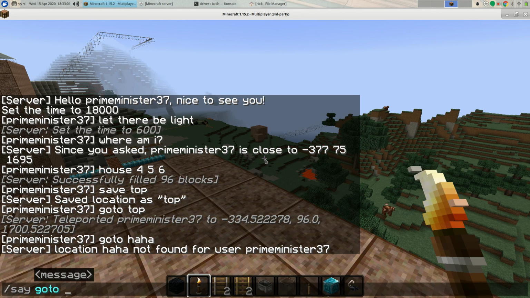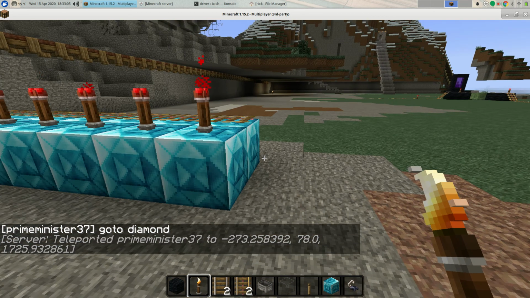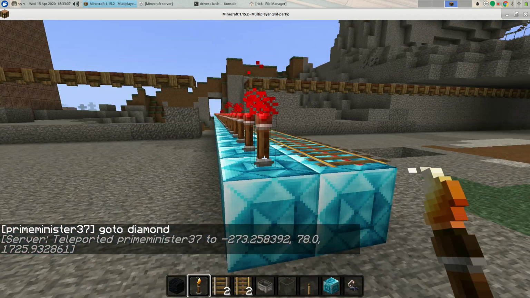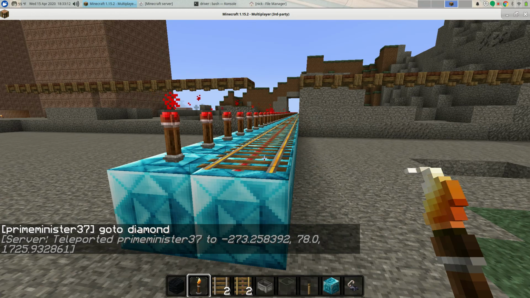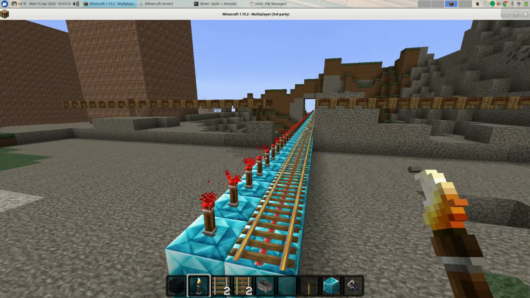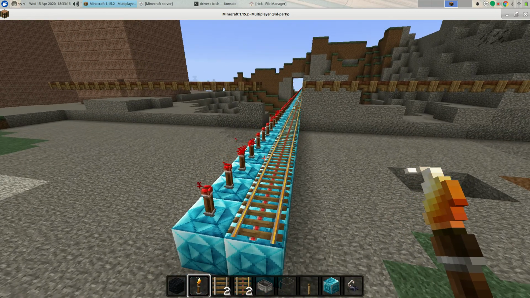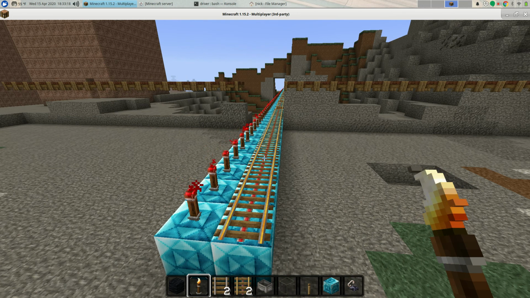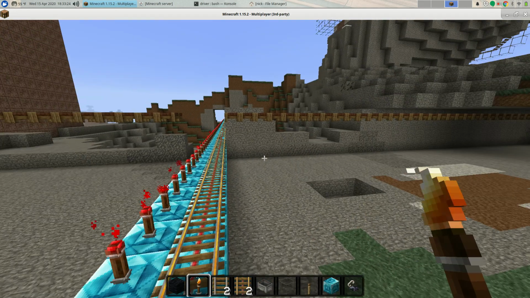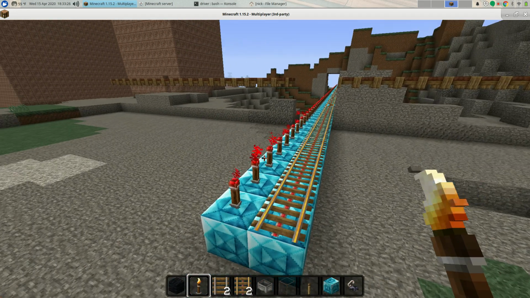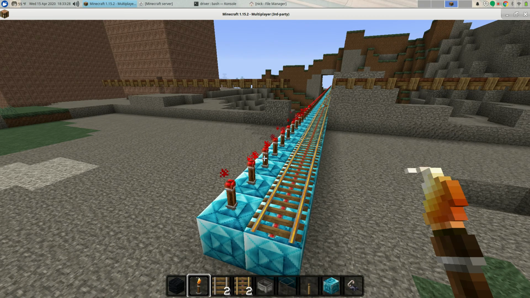Say go to diamond, and there's this ridiculously long diamond railway that I made back to my original spawn, which is a few thousand blocks away. And this is grossly over-engineered because I don't need this many redstone torches, but doing this with just /fill commands from here, I had the option of filling a large region with redstone torches. I did not have an easy option that I knew of for just filling every 12 or 15 blocks with redstone.